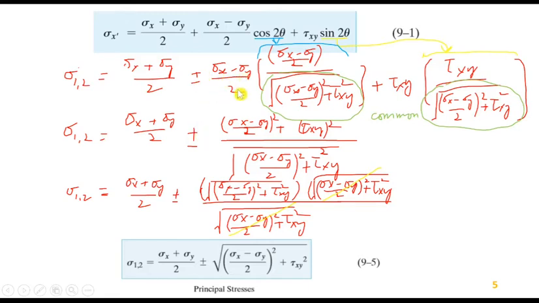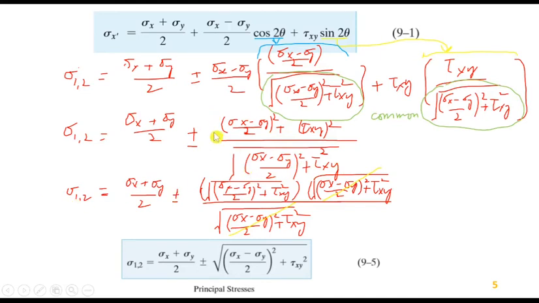Plus or minus (σx − σy)/2 into (σx − σy)/2 over the square root of ((σx − σy)/2)² + τxy², plus τxy into τxy over the square root of ((σx − σy)/2)² + τxy². These two denominators are common, so taking them common, the equation will become σ1,2 is equal to (σx + σy)/2 plus or minus ((σx − σy)/2)² + τxy² divided by the square root of ((σx − σy)/2)² + τxy².